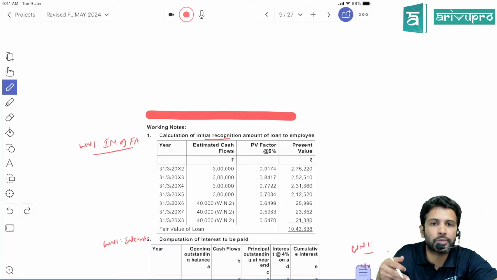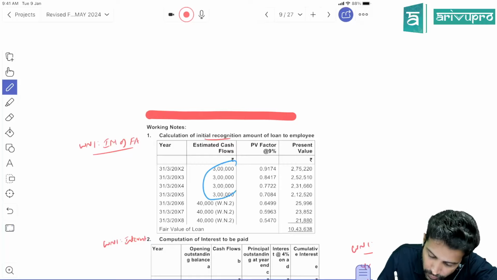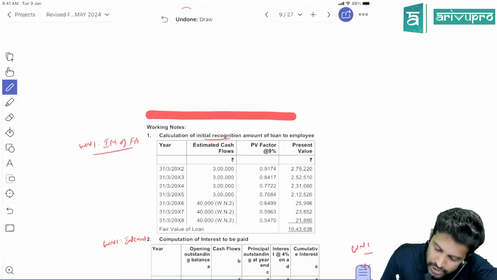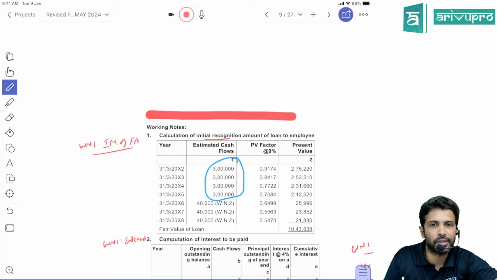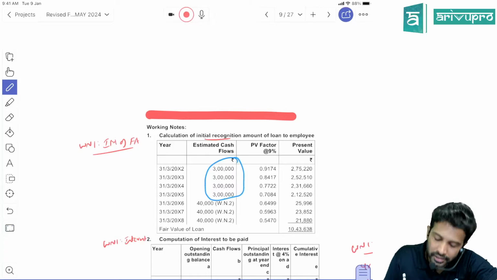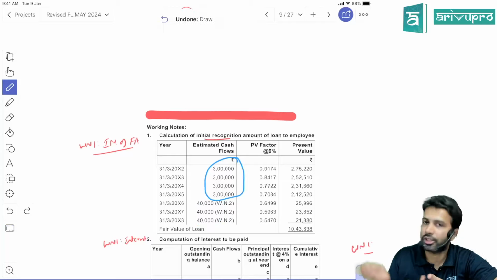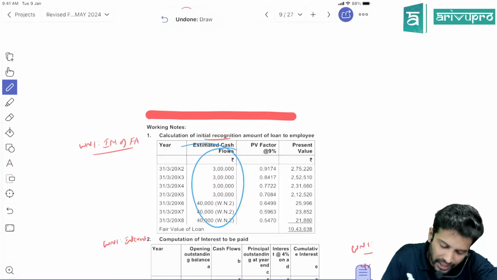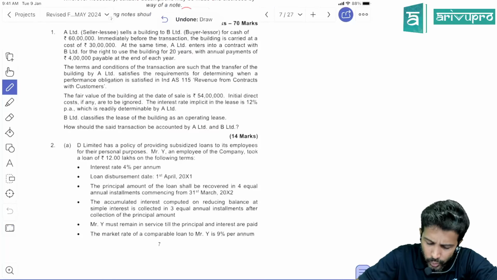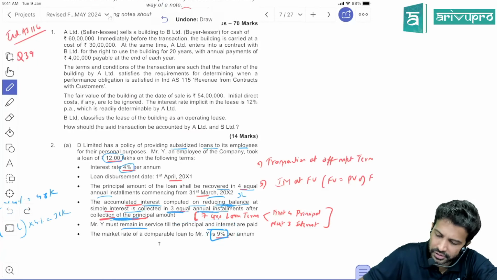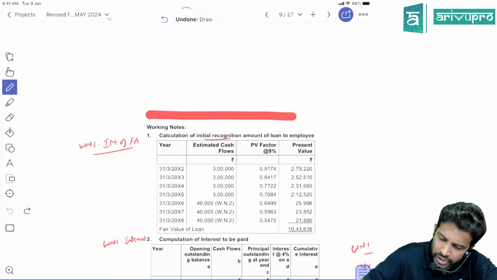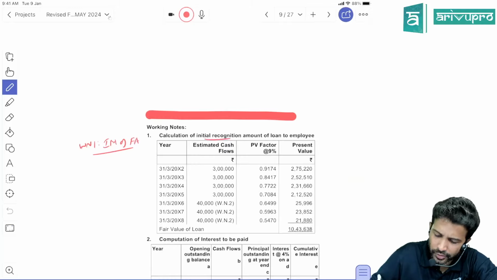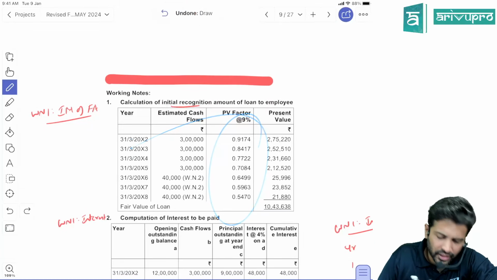So what are the future cash flows here? First 4 years principal amount will be repaid, 3 lakh. Cash flow here refers to cash inflow for the company. First 4 years company will recover principal of 3 lakh each. Next 3 years every year they will recover interest of 40,000. That's what we calculated here. That's the reason I said that is the most important working note. So this is the cash flow. Market rate, they only gave in the question, 9%, somewhere we read, no? Yeah, here, 9%. So discounted at 9%. In fact, in the question only, they have also given the discount factor. I didn't show that maybe. Okay, it is given. Discount factor is given over there, okay? So PV factor you calculated at 9%.